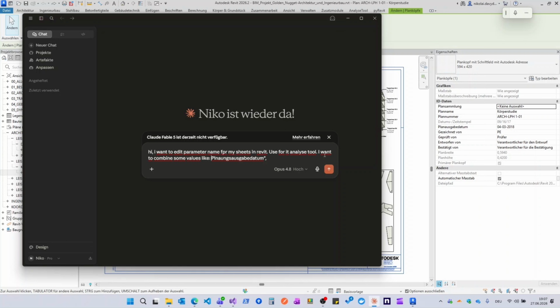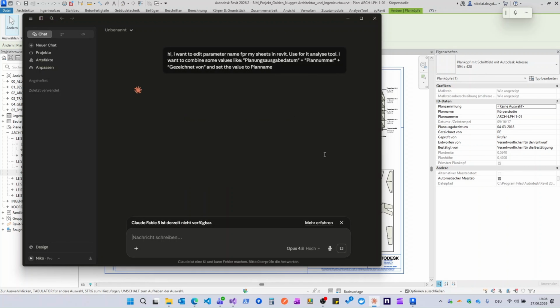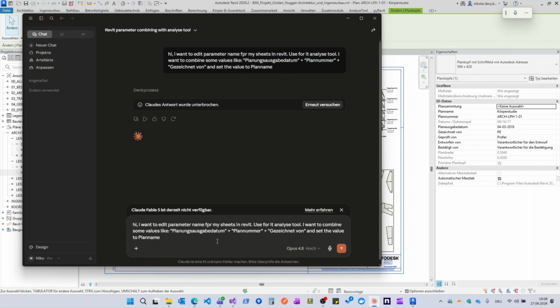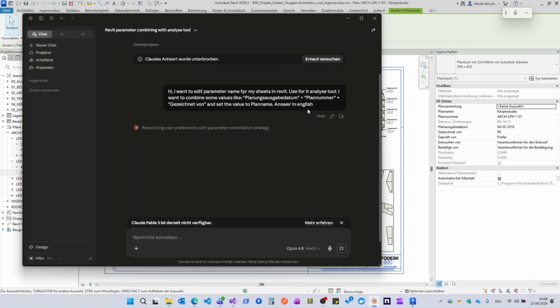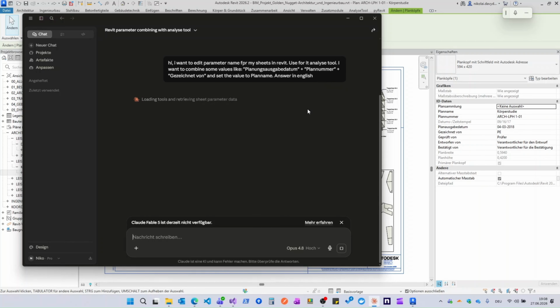While Claude is working, I'd like to point out what I believe is the biggest advantage of this architecture. The commands themselves don't know whether they're being called from a web interface or from an AI assistant. They're simply reusable building blocks. You write a command once and you can reuse it everywhere. It can power a custom front end. It can be called directly from AnalyseTool. Or it can be exposed through MCP and used by Claude or any other AI that supports the protocol. Even better, every improvement automatically benefits every interface. If I fix a bug, improve a command, or add a new feature, it immediately becomes available everywhere. There's only one implementation to maintain.